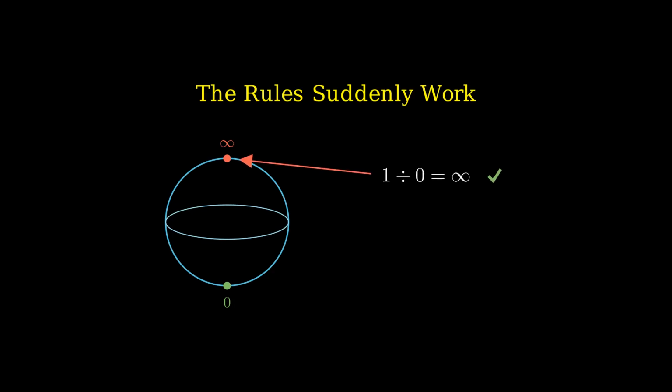And 1 divided by infinity equals 0. It's clean. It's consistent. The disaster we saw earlier doesn't happen, because we redefined the whole playing field to make room for it. The contradiction that crumpled the number line never appears, because the rules were rebuilt from the ground up to expect this single point at the top.